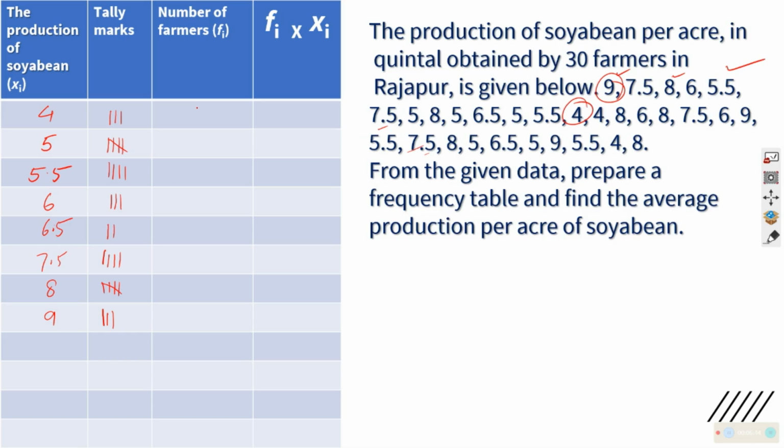If you write this over here, 3 farmers, 5 farmers, this will be the order of writing. 4 farmers, 3, 2, 4,